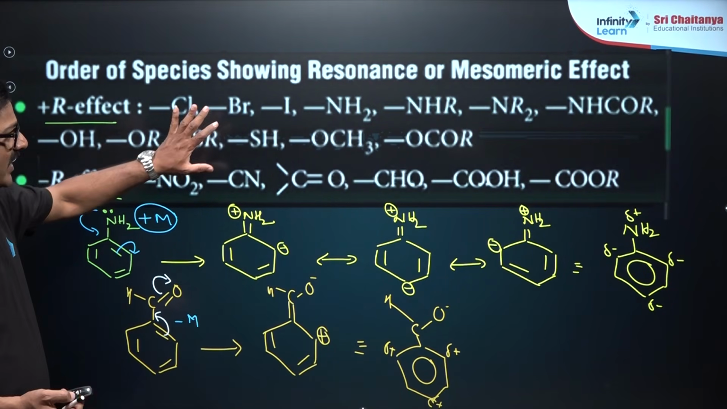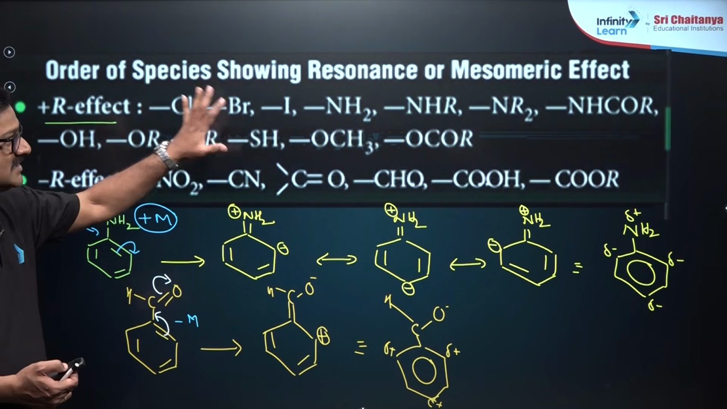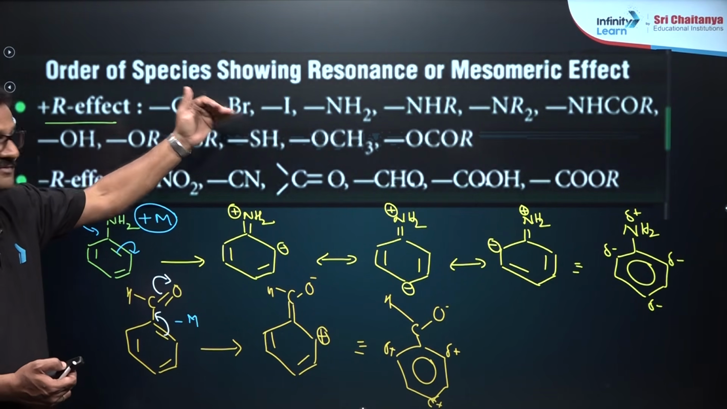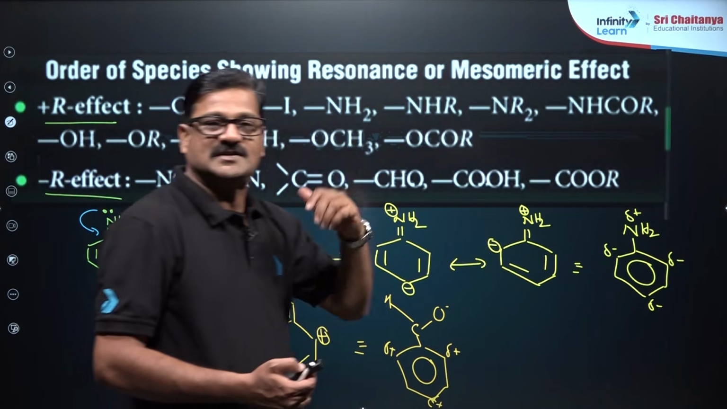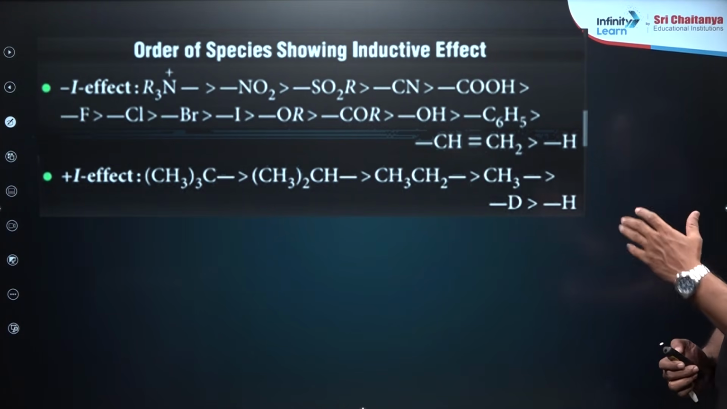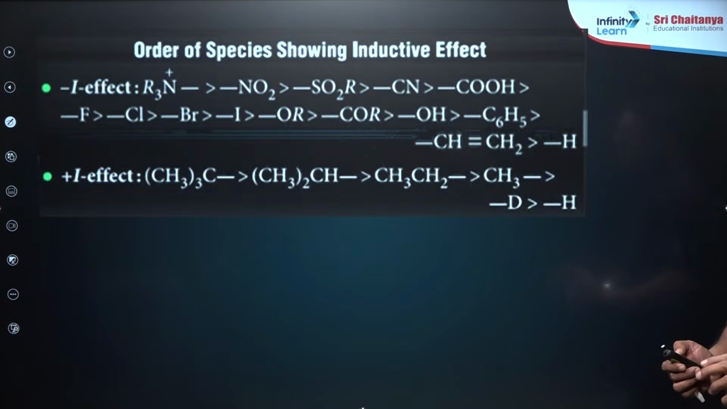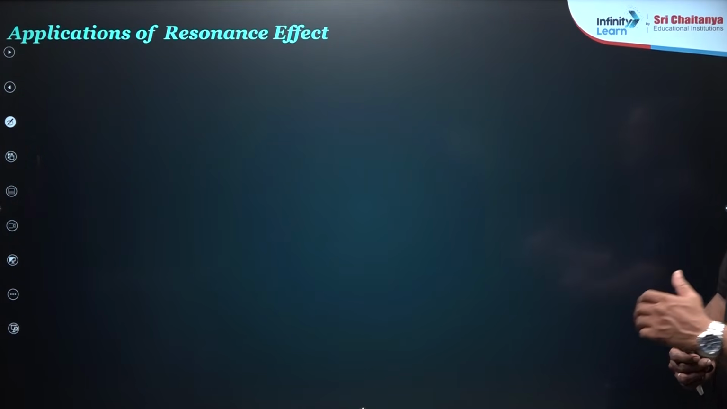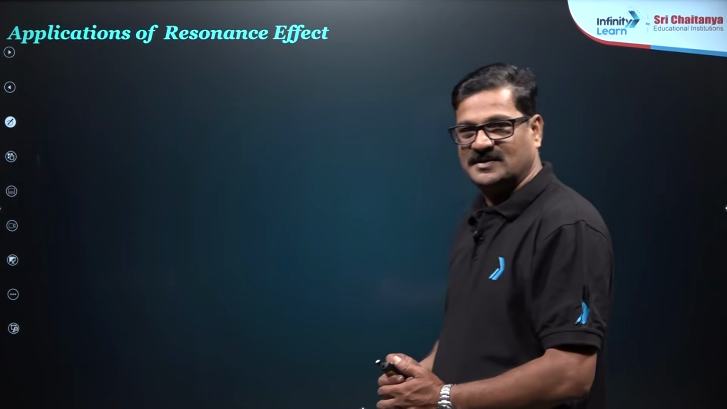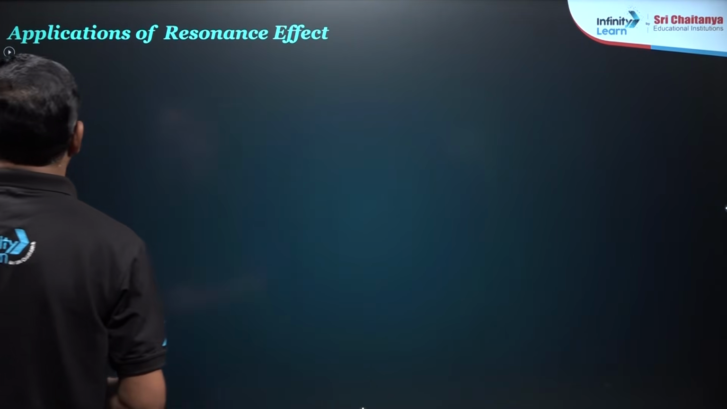Now, this slide can give you the order of the resonating structures and resonance or the mesomeric effect. It is misleading in the student's mind about the inductive effect as well. If you see, in contrast to the inductive effect, the order will be different. So, you can say the other things. So, applications of resonance effect. Going good. Nice. Let's talk about applications of resonance effect.